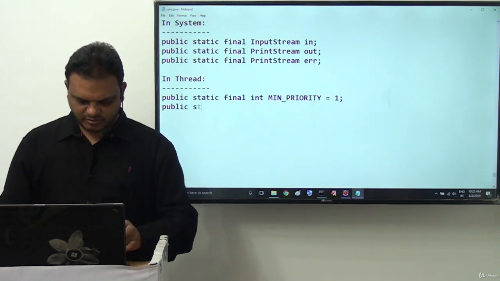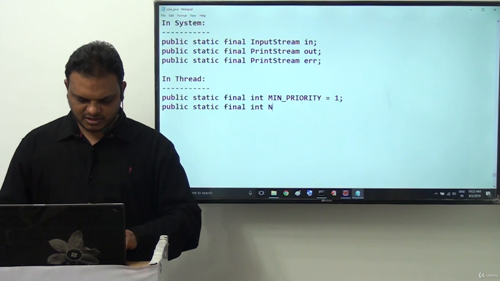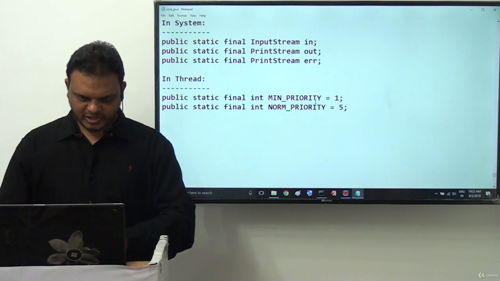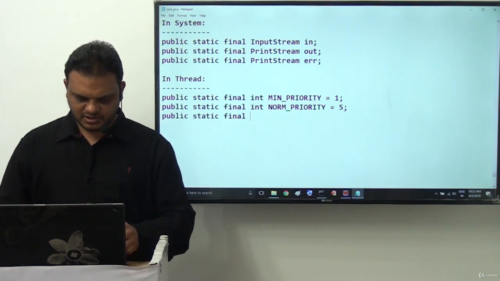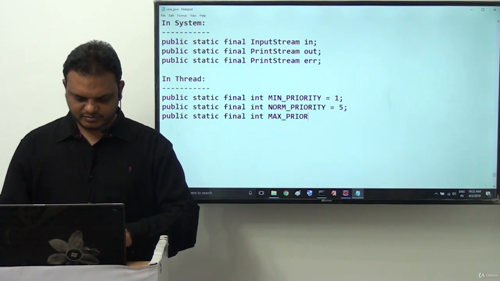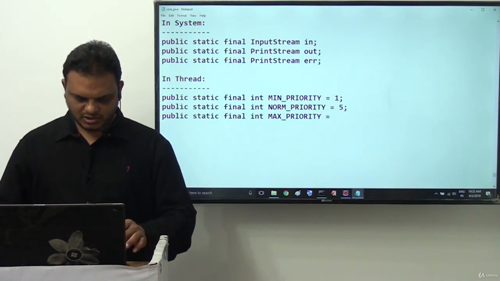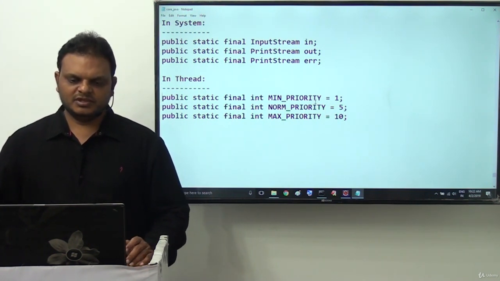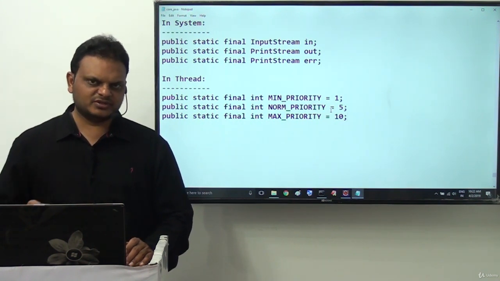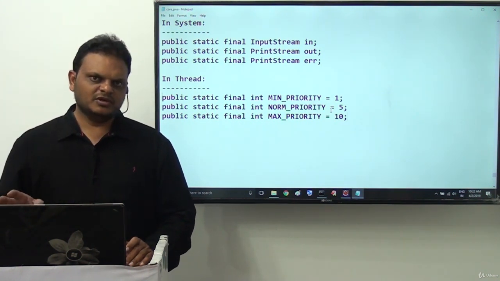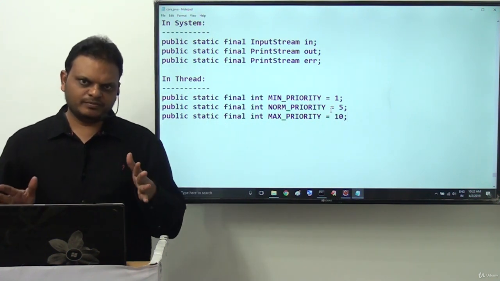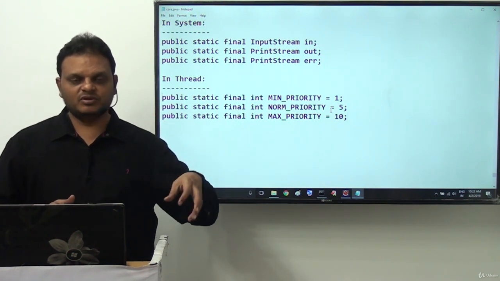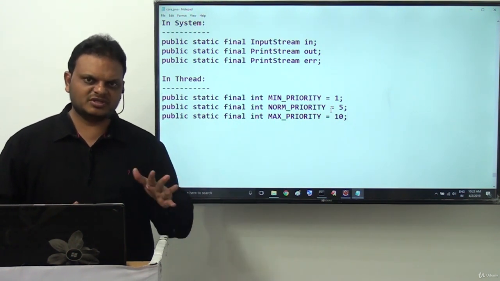Next one is public static final int NORM_PRIORITY is equal to 5. Next one is public static final int MAX_PRIORITY is equal to 10 we are getting there now. In the Thread class, these variables are available. Here also for each and every thread they are having some priority values. Every thread must have one priority value. So this priority values range is which one? 1 to 10. So these priority values are having which one? Three constants are provided by the Thread class to represent these priority values.